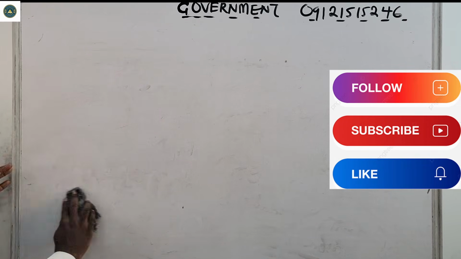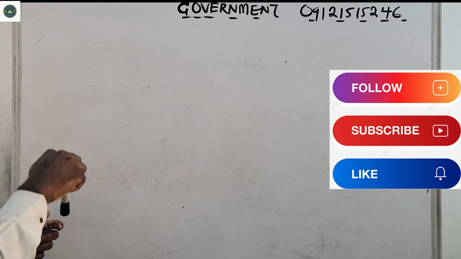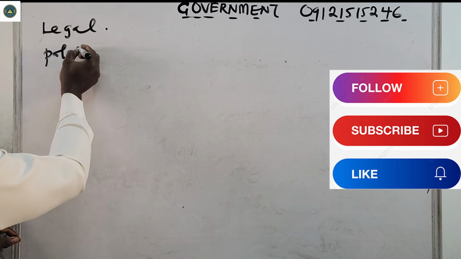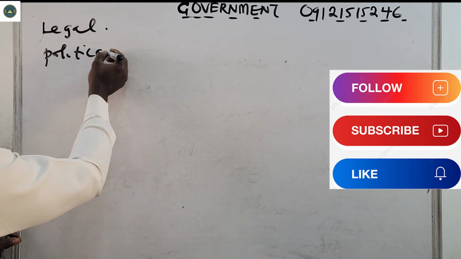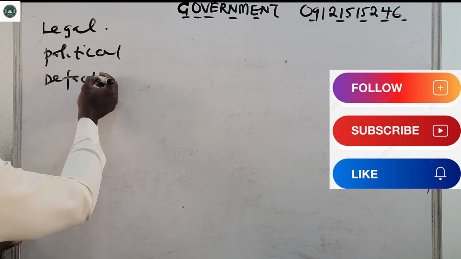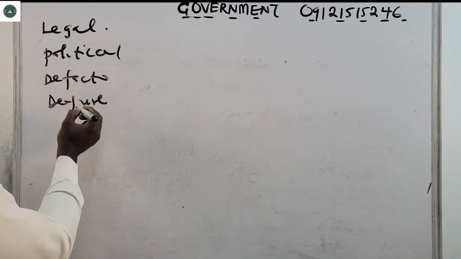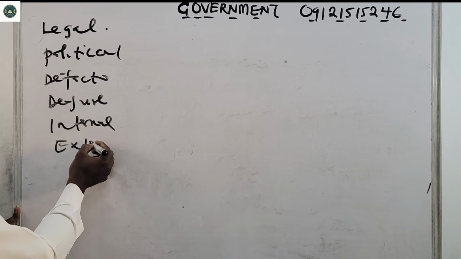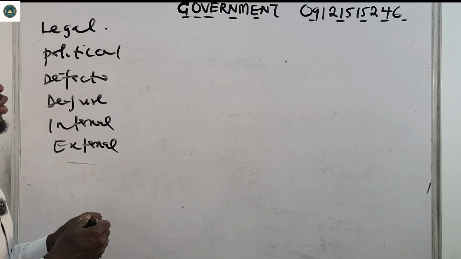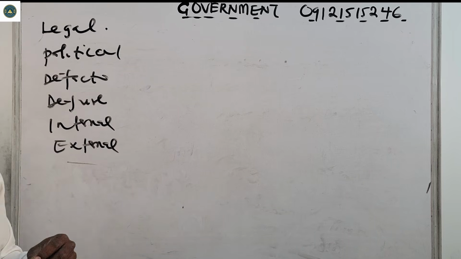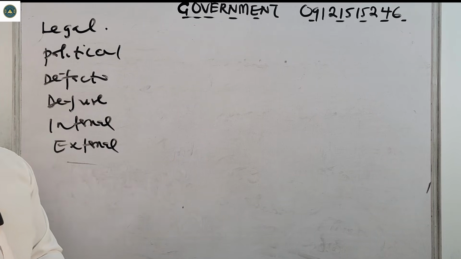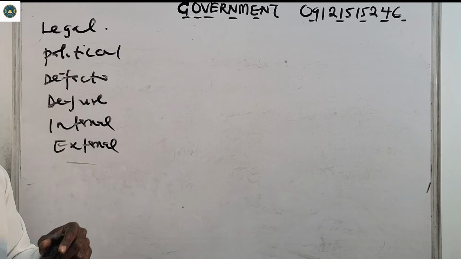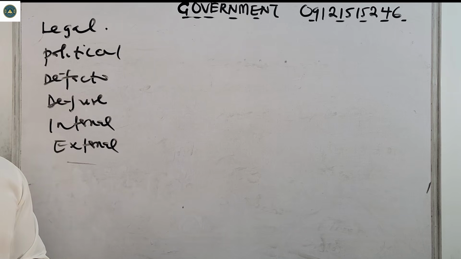So the types of sovereignty that we have: number one, we have legal, we have political, we have de facto, we have de jure, we also have internal, we also have external. So these are the types of sovereignty that we have: legal sovereignty, political sovereignty, de facto sovereignty, de jure sovereignty, internal sovereignty, and external sovereignty.